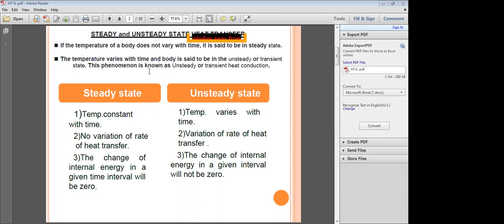What is unsteady state heat transfer? If the temperature of the body varies with time, then we can say that the body is in unsteady or transient state condition. That phenomenon is known as unsteady state heat transfer.